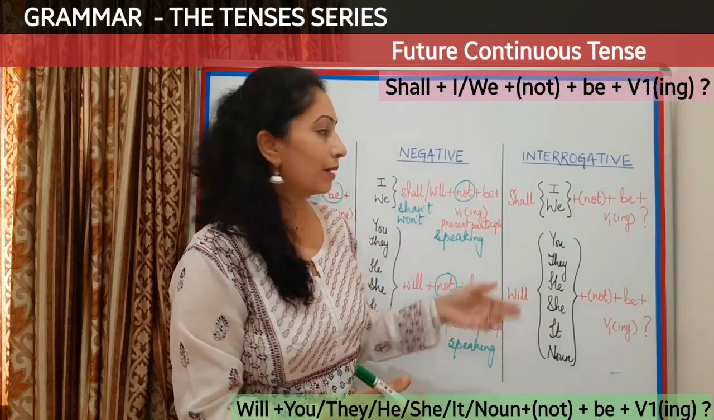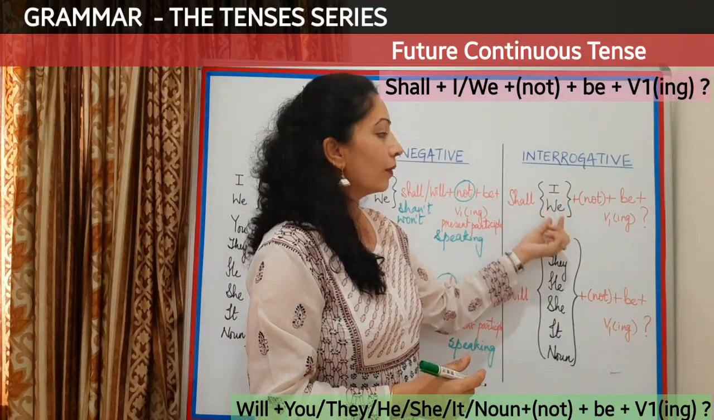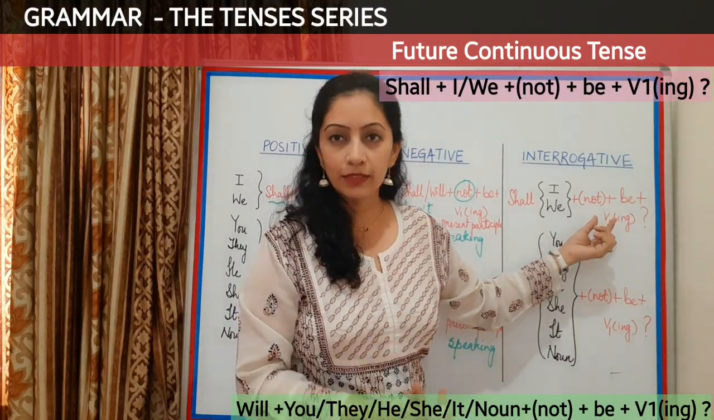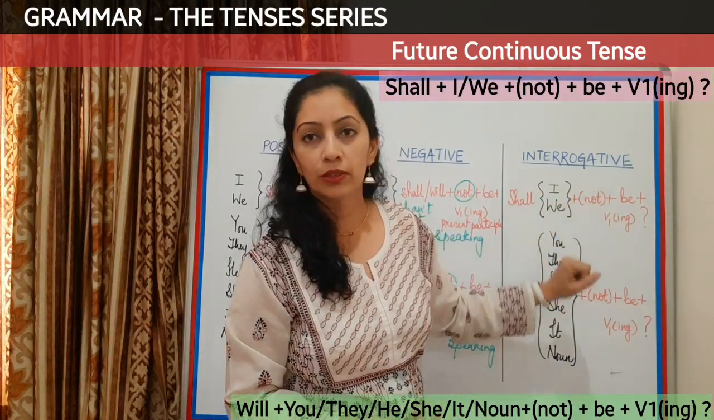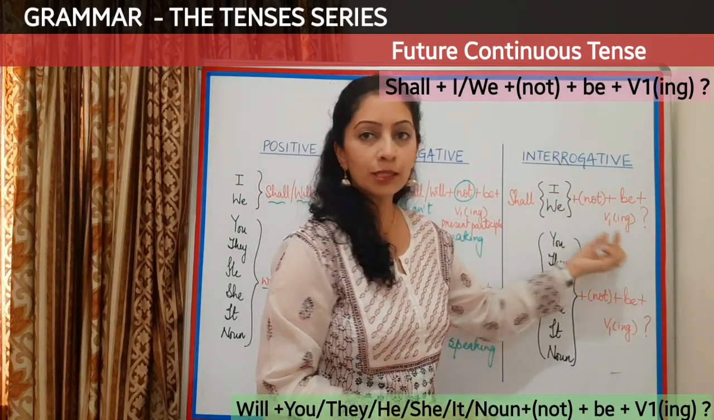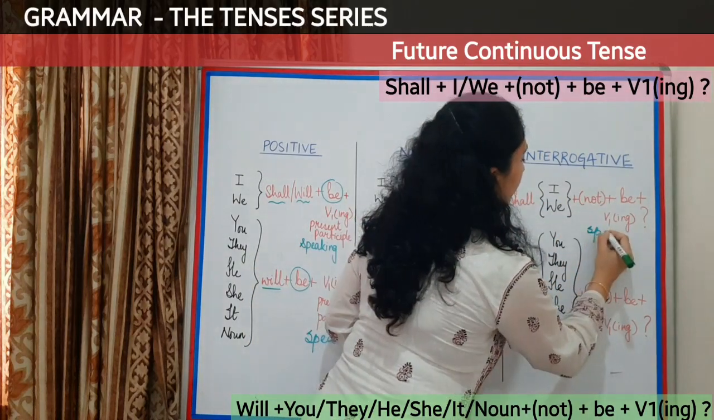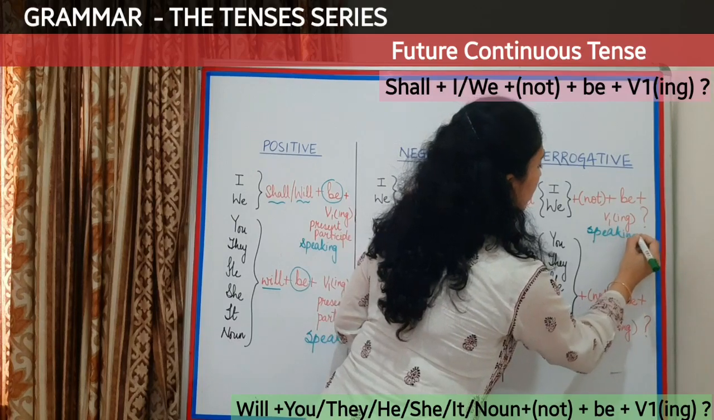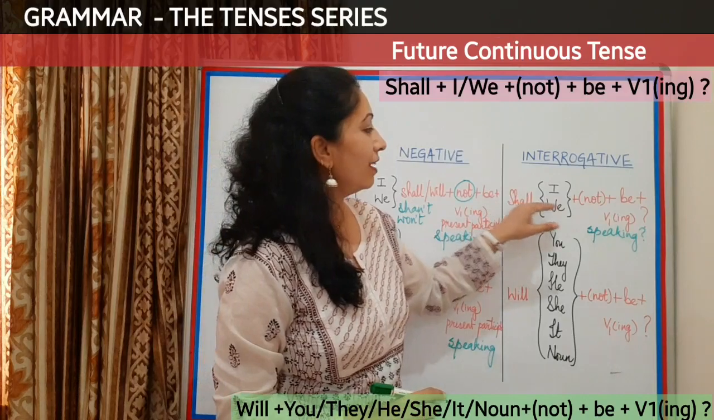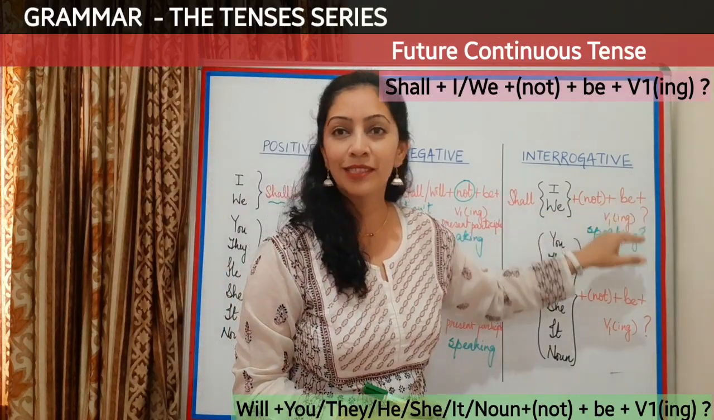So the question will become like this: shall I or we, anything, not, if in case you are making a negative interrogative, or you can omit the word not and make a positive one. So shall I be speaking, and after the verb you will definitely add a question mark. Correct. So shall we not be speaking.